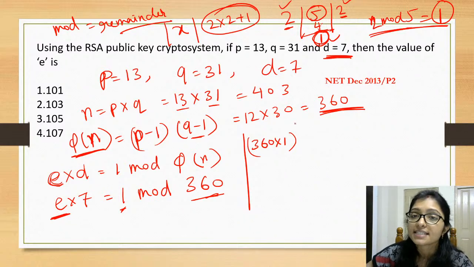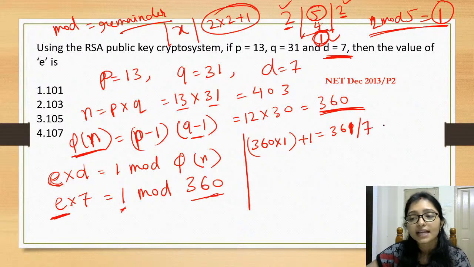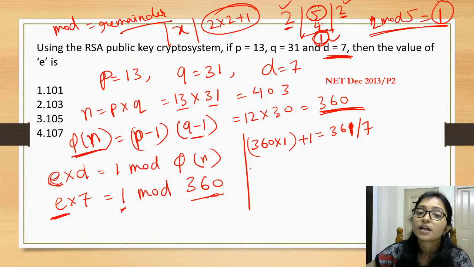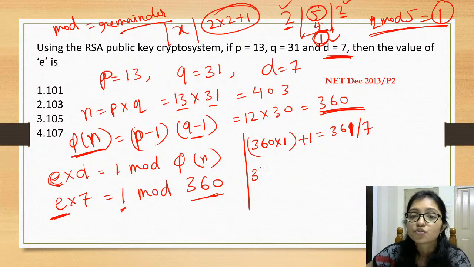So 360 into 1 plus 1 is 361. Can you divide 361 by 7? 360 plus 1 is 361. It is not possible.